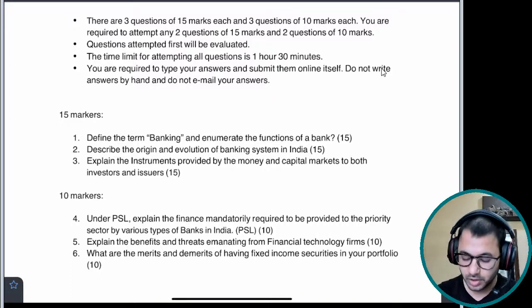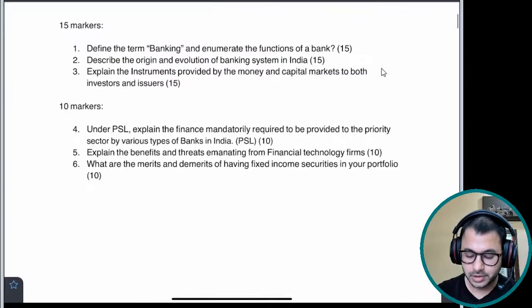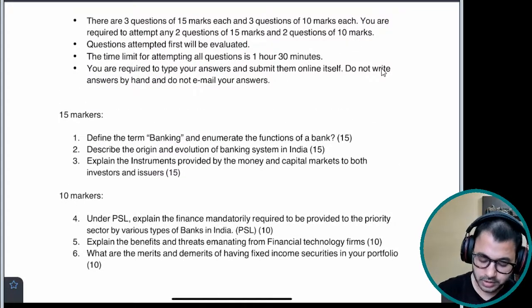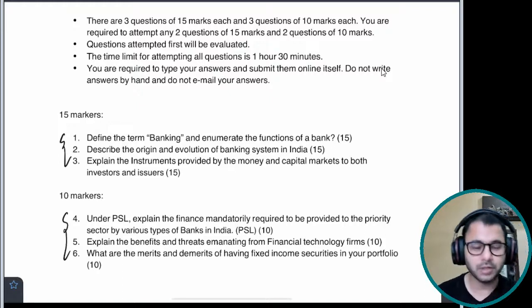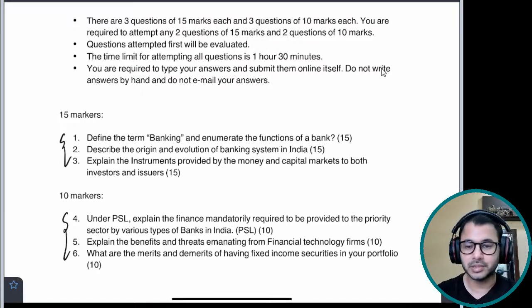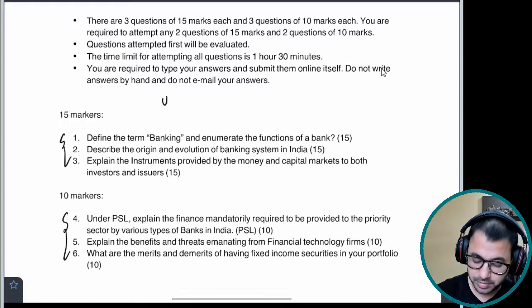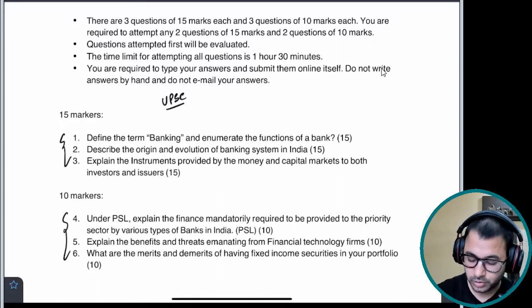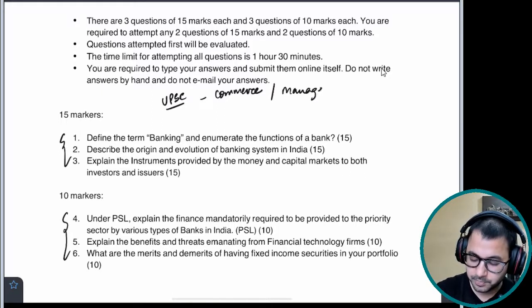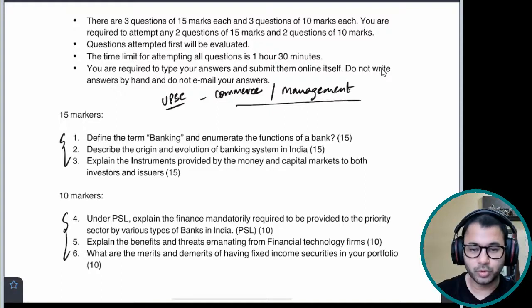Okay, so there are six questions. As per the format, you are required to write answers to two questions out of these three and two questions out of these three, 15 markers and 10 markers. They're not only relevant for RBI, in case you are preparing for UPSC, they're also relevant there, especially in the optionals of commerce and management.